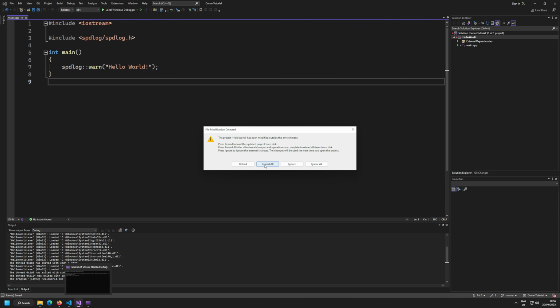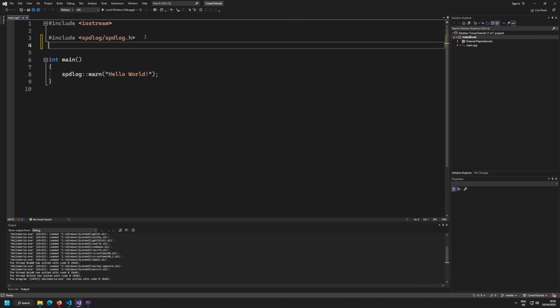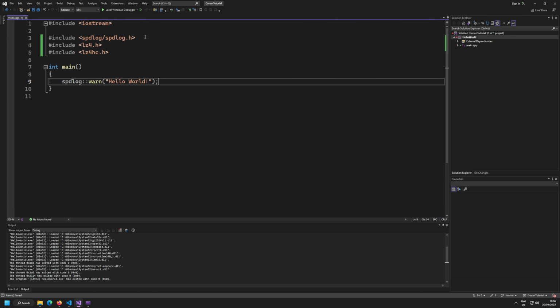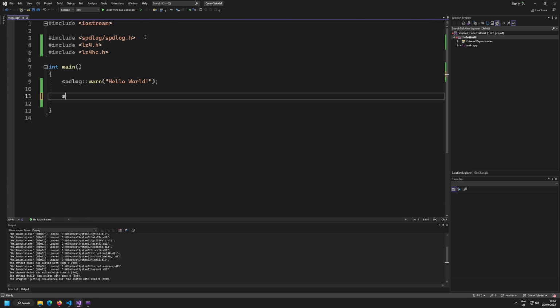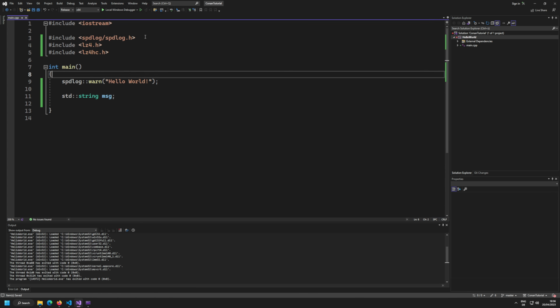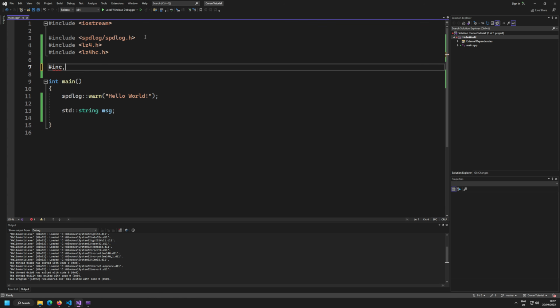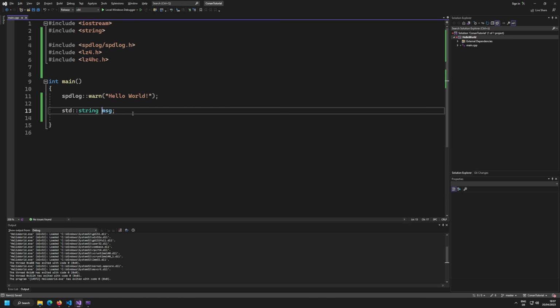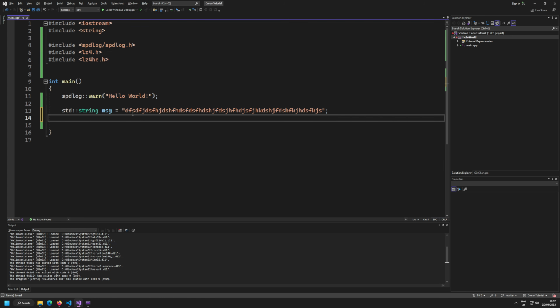Now I go to my project, I click on reload, and I should already be able to include LZ4 and LZ4HC. These are the compression headers. And then I can do my std string. std string is not included, but let's include this one. It is included because we have spdlog. Then I can do my message, and my message is something like blah blah blah.